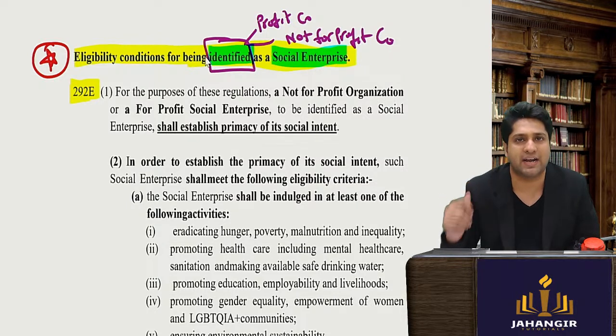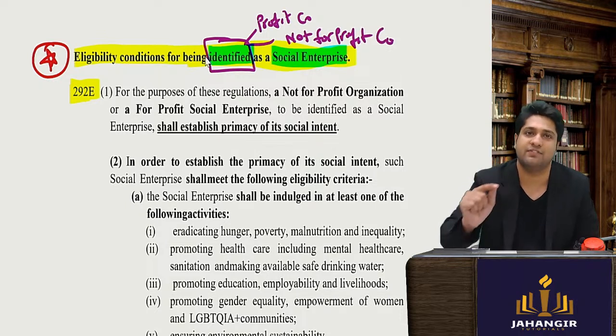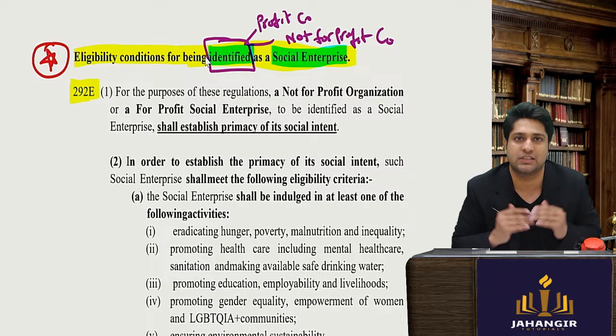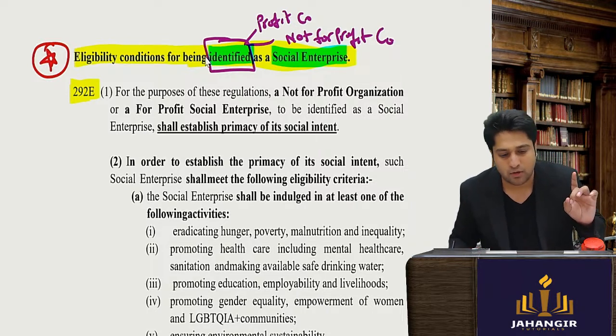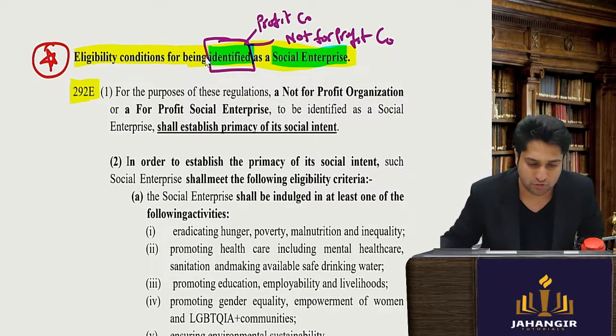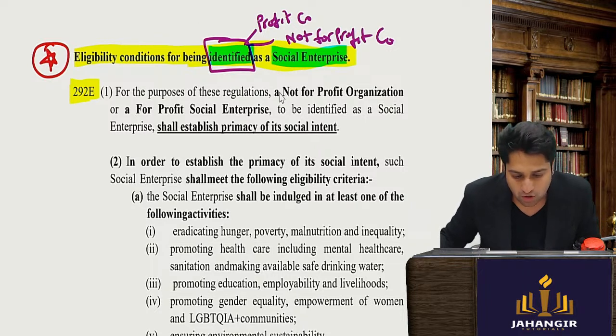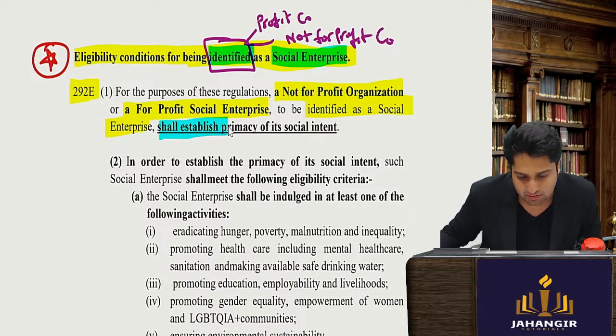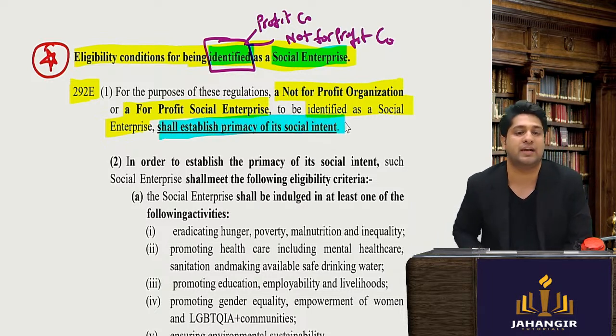One is identification to get listed, and identification can also be given just for the sake of it, when I don't want to get listed or raise funds. Now, to whom will identification be given? Pay attention. A not-for-profit organization or a profit social enterprise that wants to be identified as a social enterprise has to establish primacy of its social intent.